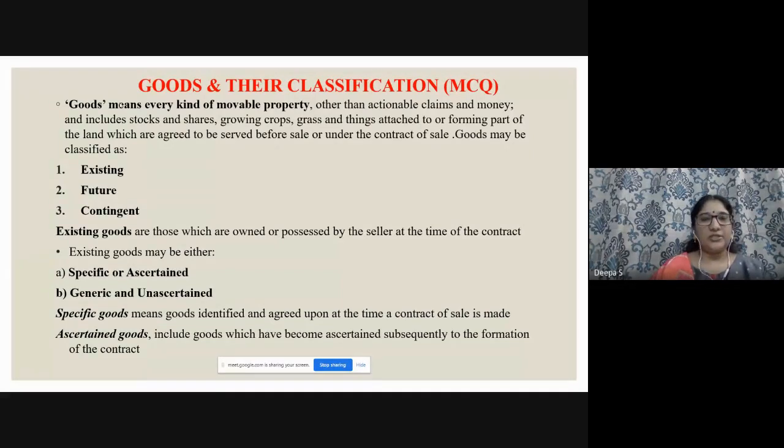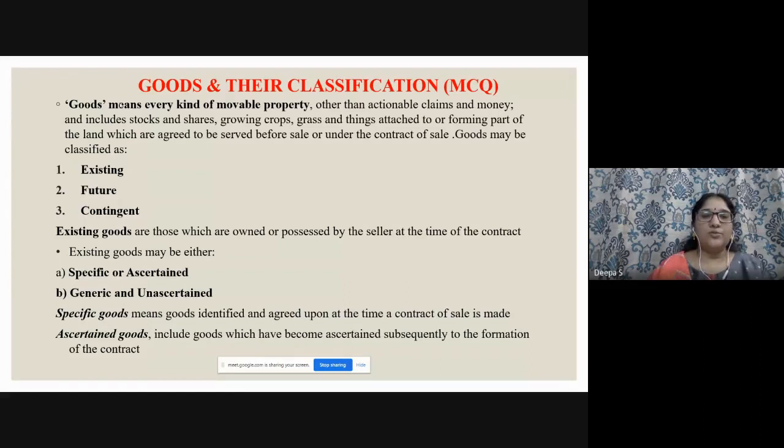Previously they asked about contingent goods, and likewise unascertained goods, right? So we'll see with examples. Goods means every kind of movable property other than actionable claims and money, and includes stocks, shares, growing crops, grass, and things attached to or forming part of the land which are agreed to be severed before sale or under the contract of sale. So goods may be classified as, what are the types? Existing, future, contingent.